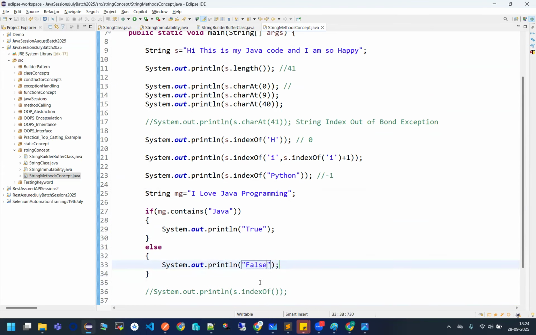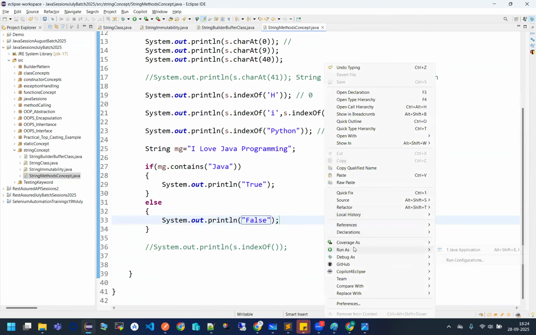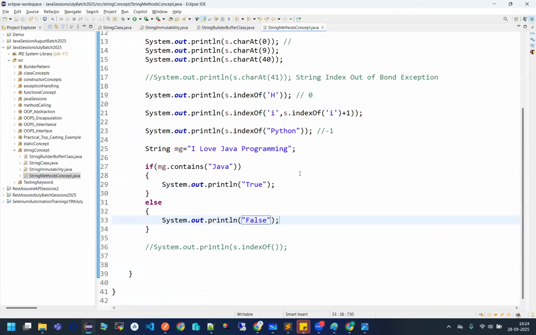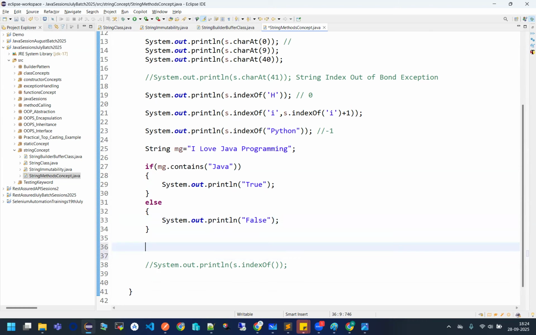See this. So this is again a separate method, the contains method. Fine. Okay. Let us see one more method, a very, very important method that I've already told you in the previous sessions.